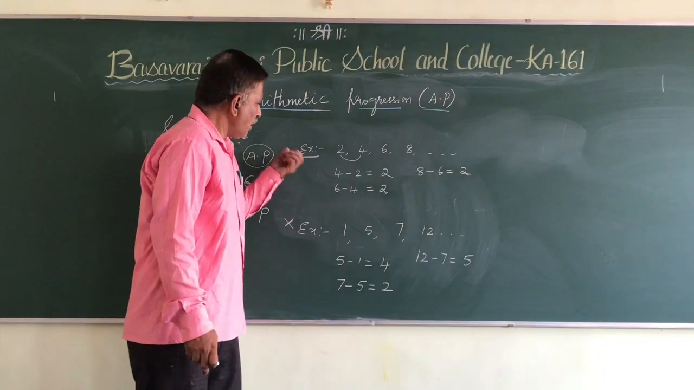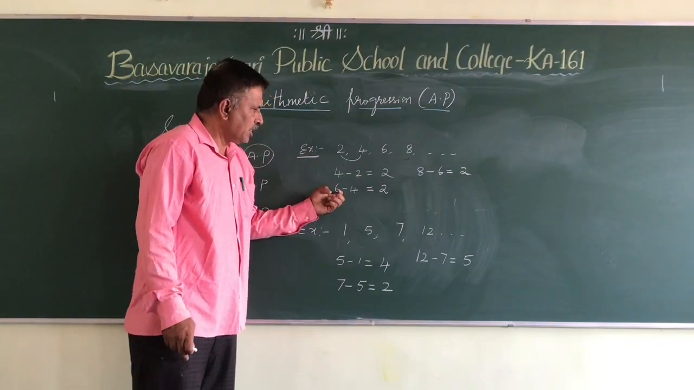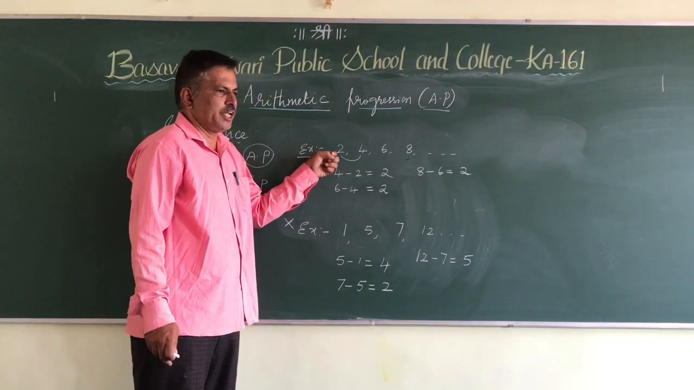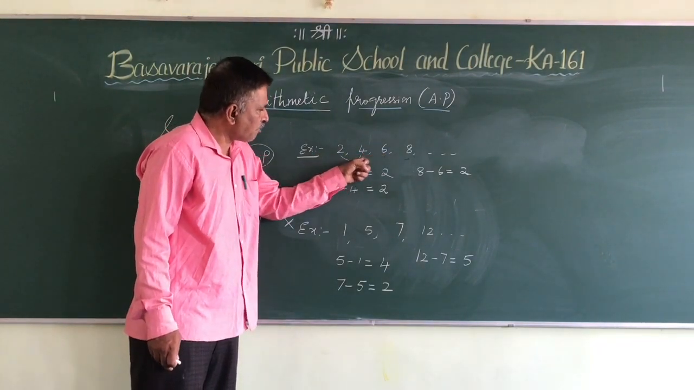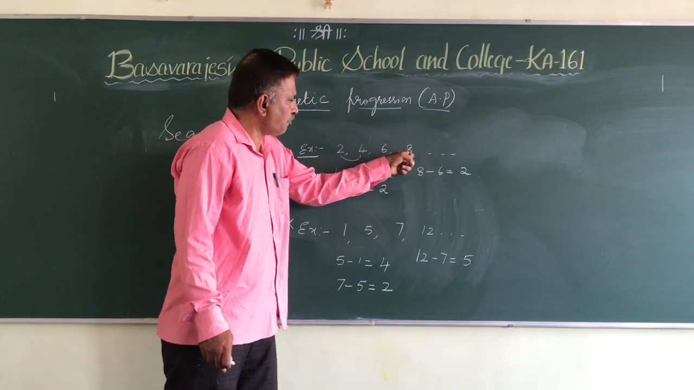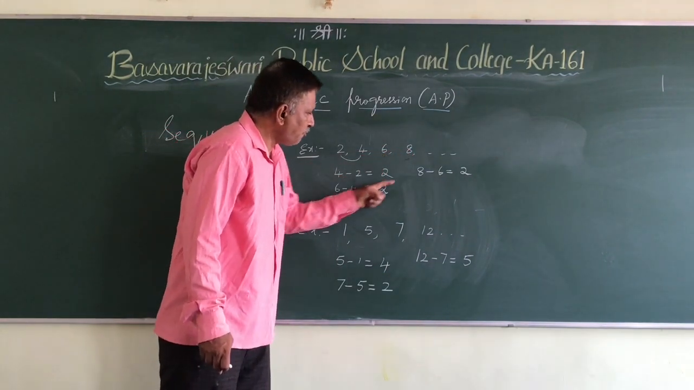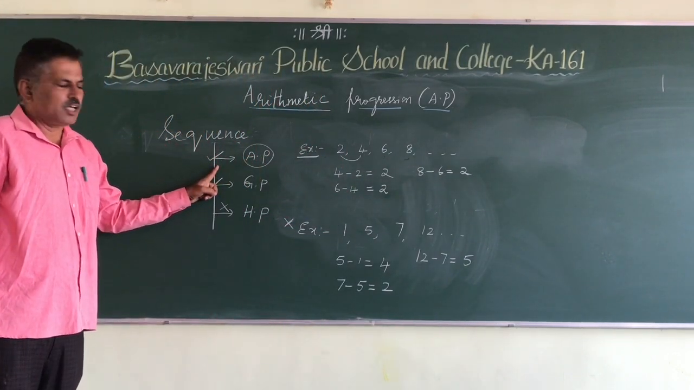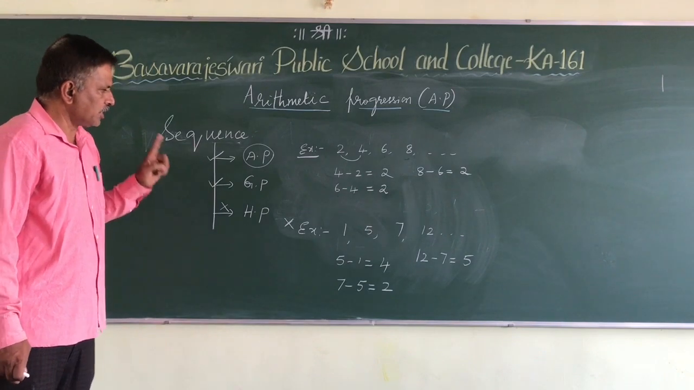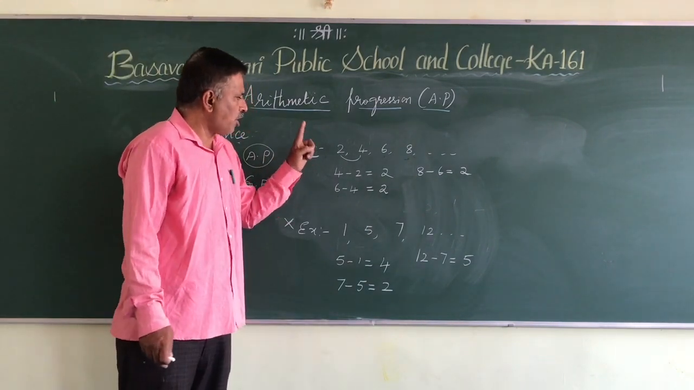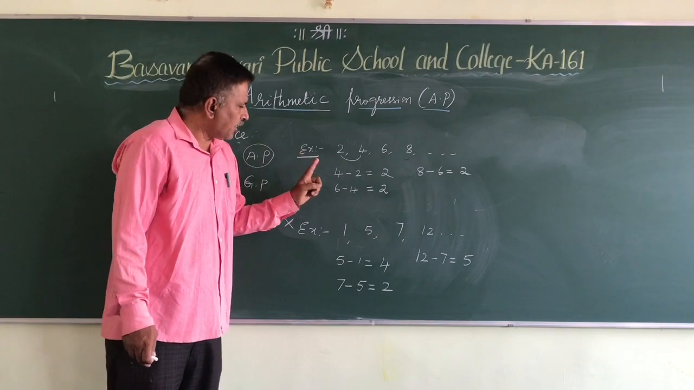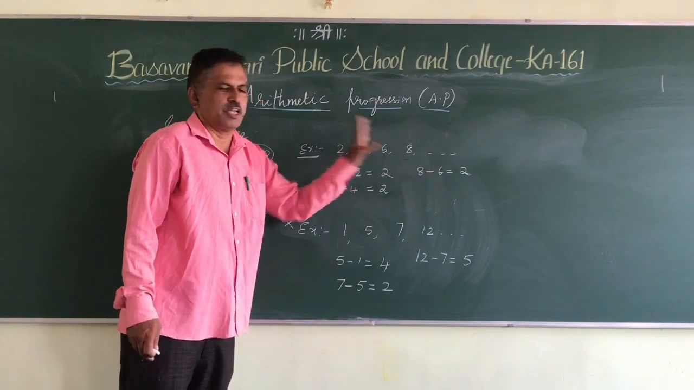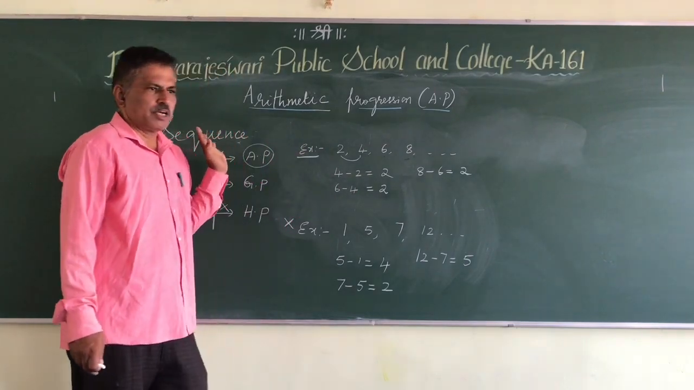That means a sequence in which the difference between a term and its preceding term, if it is the same, if it is constant, then it is called an arithmetic progression. I repeat the definition again. Arithmetic progression means a sequence in which the difference between a term and its preceding term is constant. Then it is called an arithmetic progression.